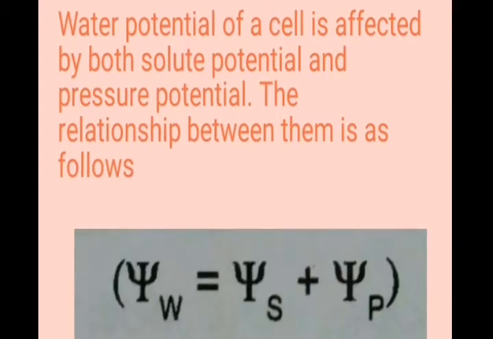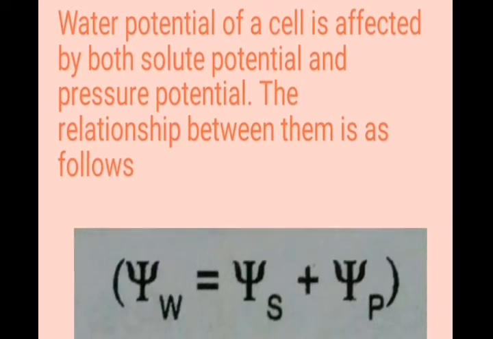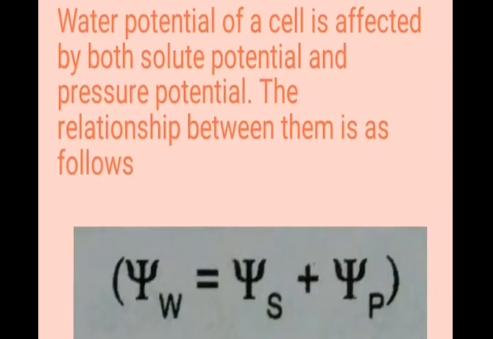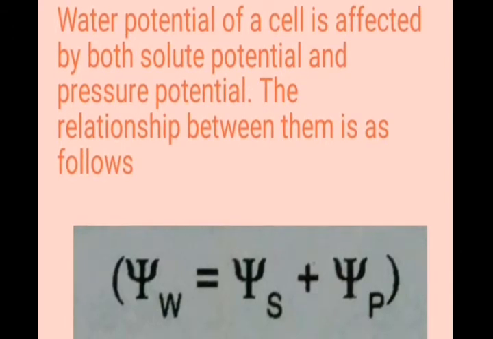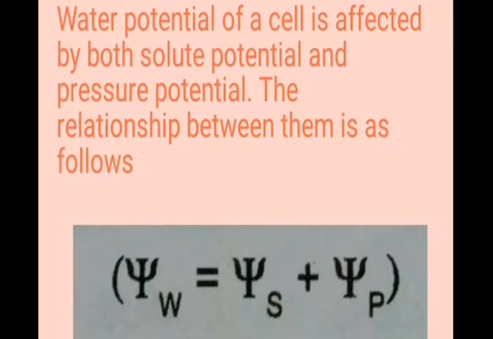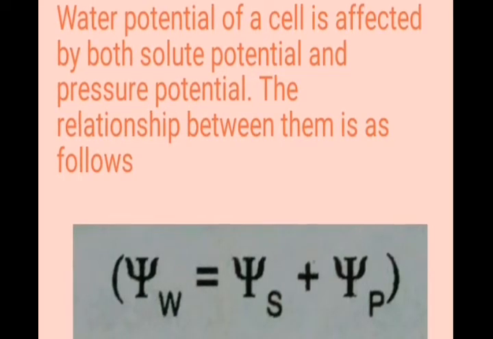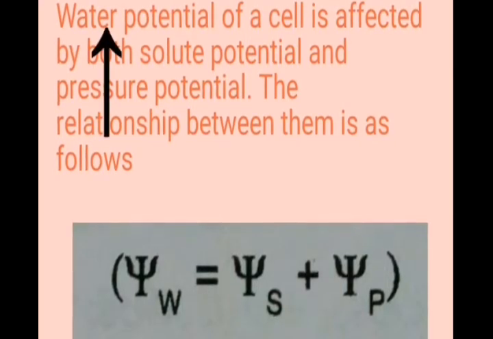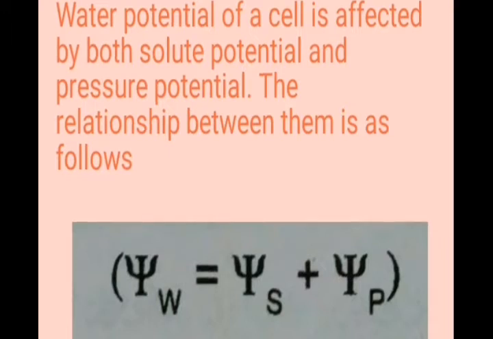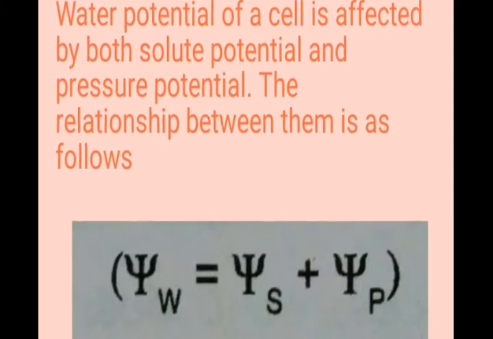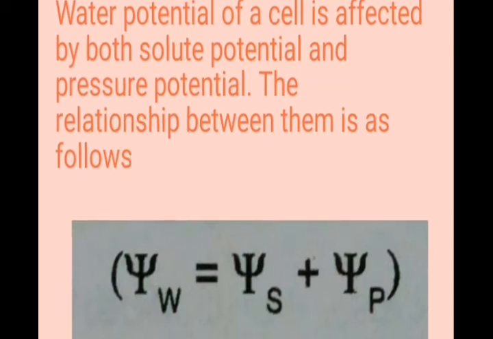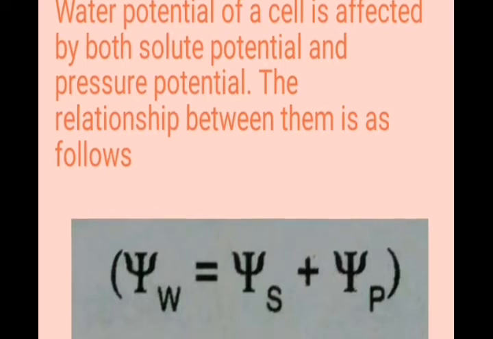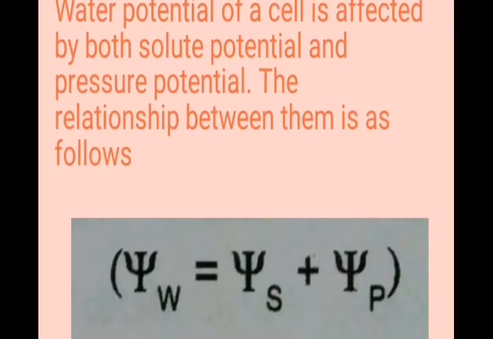So the water potential of a cell is affected by both solute potential as well as pressure potential. The relationship between them is as follows: psi W equals psi S plus psi P. Here psi W is water potential, psi S is solute potential, and psi P is pressure potential. So water potential is equal to the sum of solute potential and pressure potential.